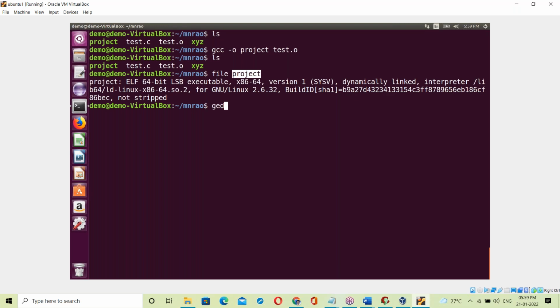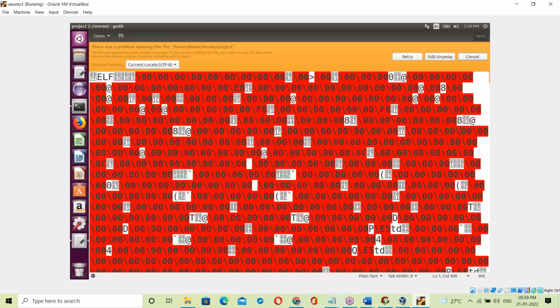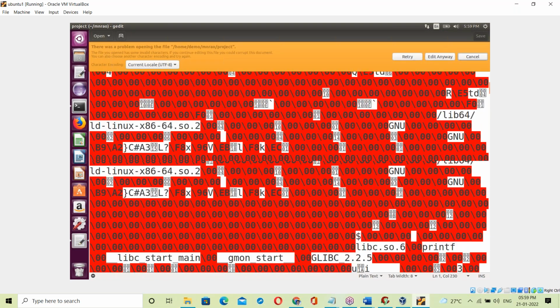Even that exe file you can see. Open the project exe file. It will take a little bit of time to open. Yeah, this is the project exe file, the binary code.